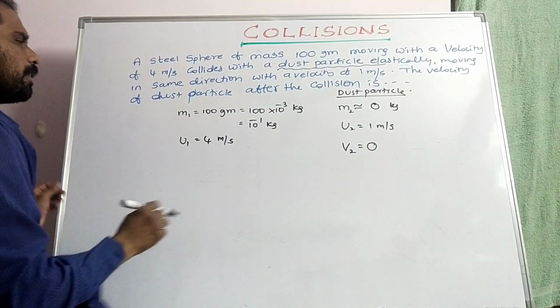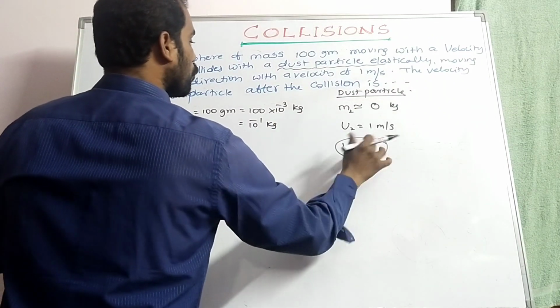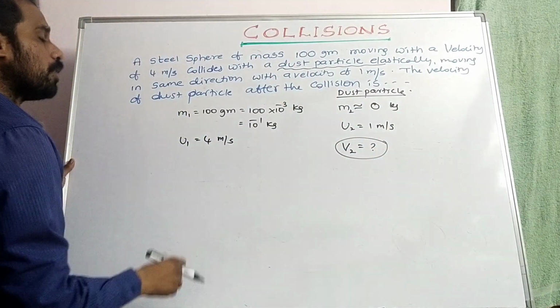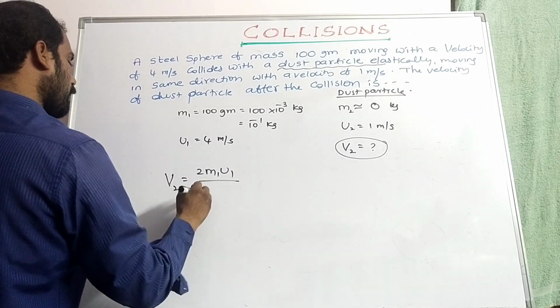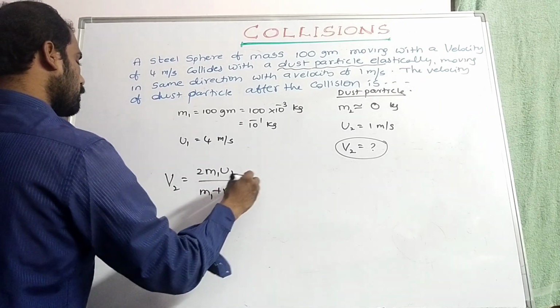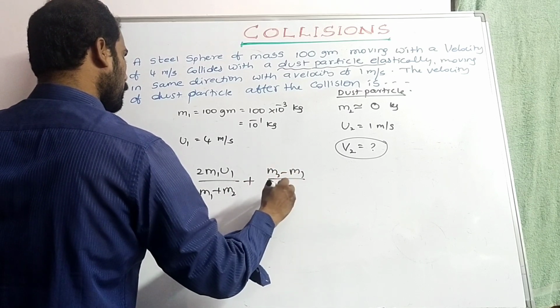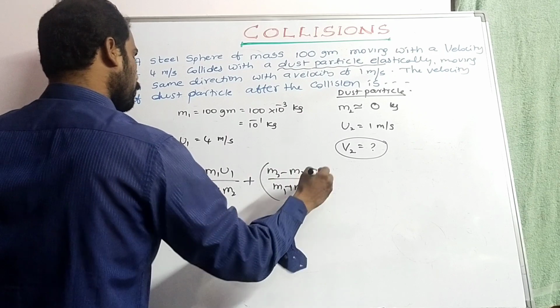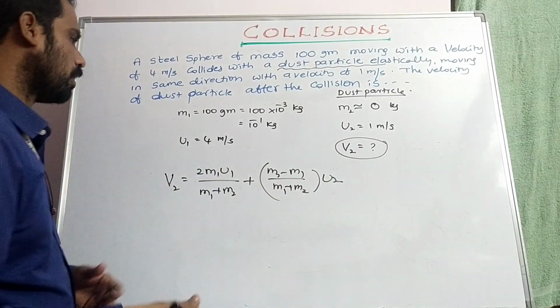Now what about the final velocity expression? We have to find v2. So v2 is equal to 2m1 u1 by (m1 plus m2) plus (m2 minus m1) by (m1 plus m2) into u2. That is the expression for the final velocity after an elastic collision.